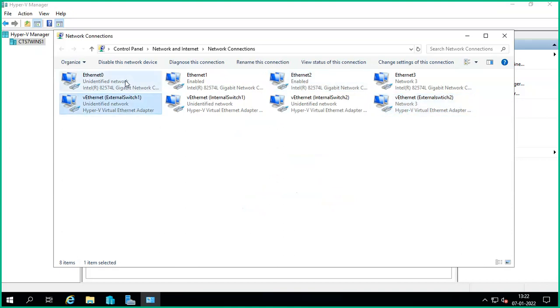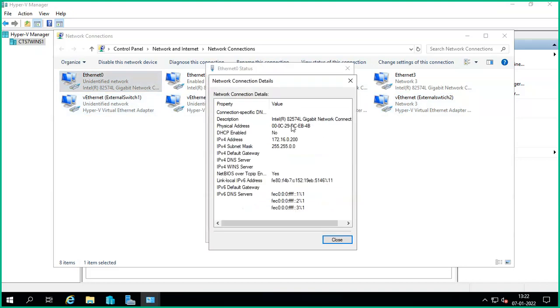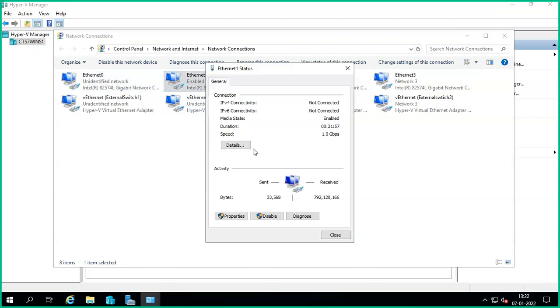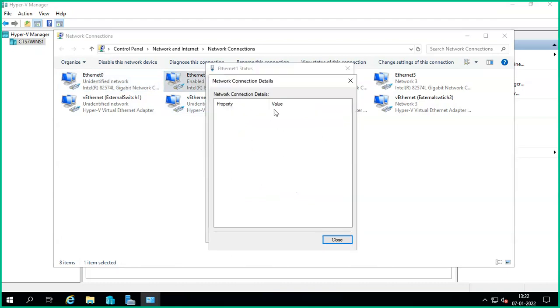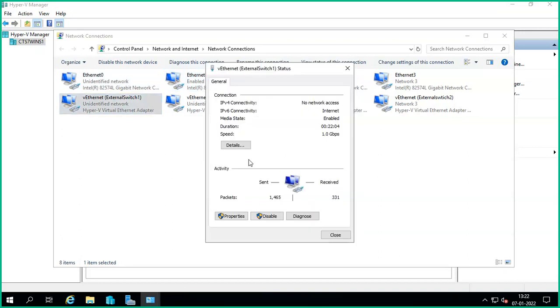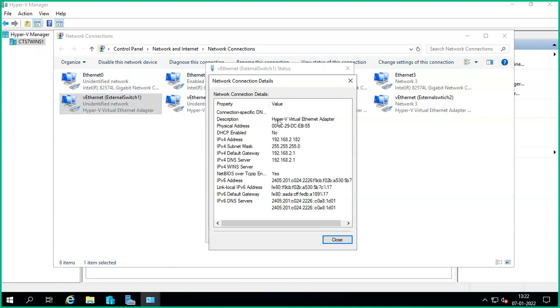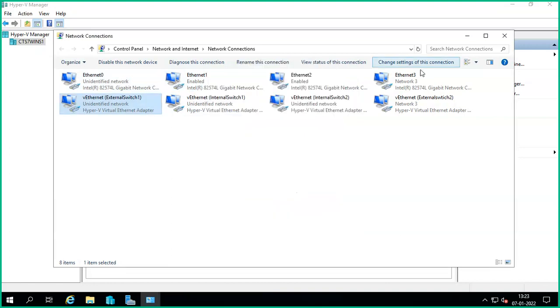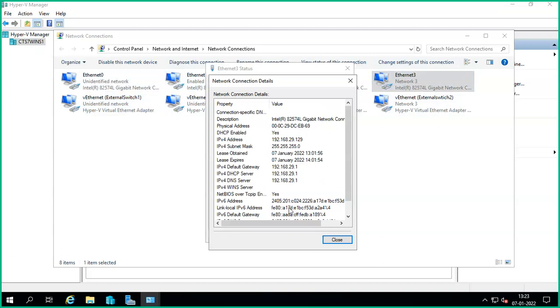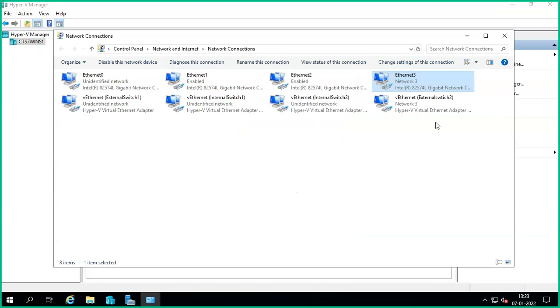I think this is bridging to here. We'll see. It has the details. This one, no details. See, no details. It means it is bridging to someone. I think it is bridging to this one only. Okay, it has the details. Next, this is another physical NIC. It is showing details directly, which means bridging is not created with an external switch.